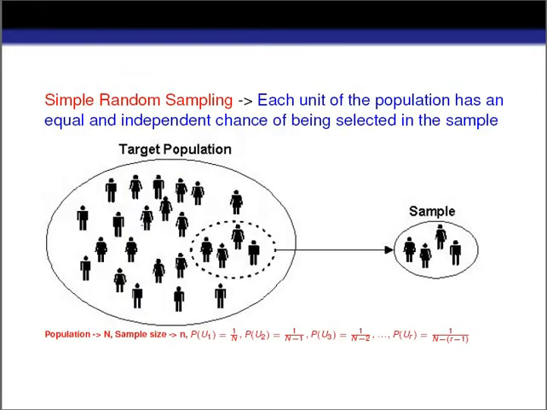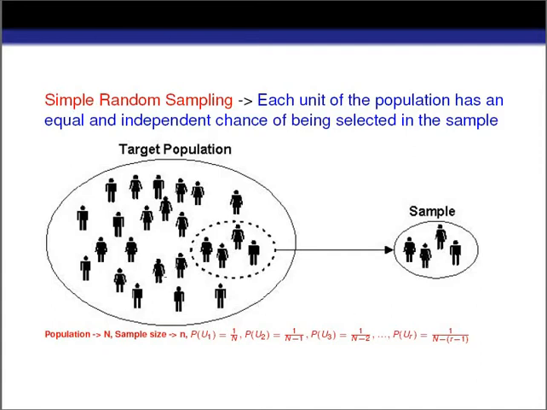So what is this? In case of simple random sampling, each unit of the population has an equal and independent chance of being selected in the sample. What does it mean? Suppose, for example, this is our population and it is of size capital N, and we want to draw a sample of size small n. In that case, each of the observations, this observation, this observation, this observation, has equal probability of being selected in our sample.